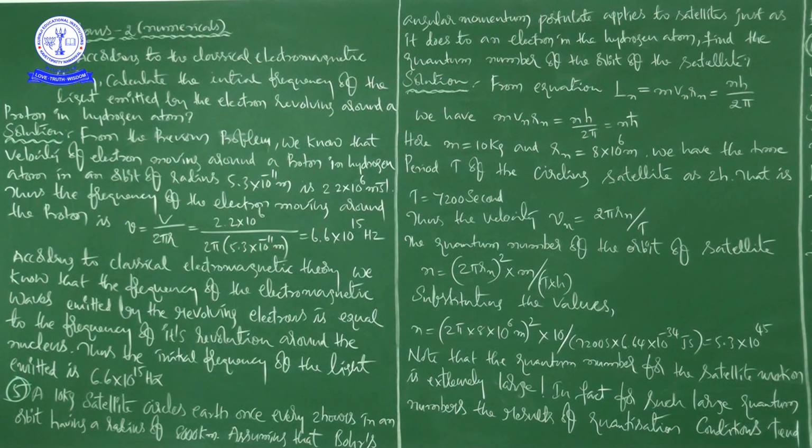Okay, regarding the nucleus and electron, we already knew everything about quantum numbers with respect to electron, nucleus and atom. But here the same concept is extended to the solar system.